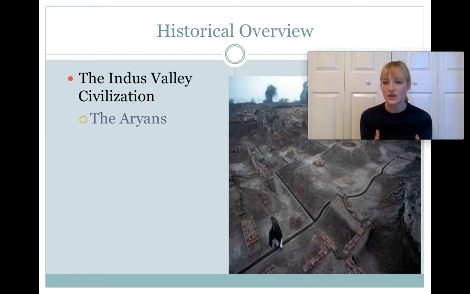But there are written pieces of information. And there have been figurines that have been found at these two sites, at Mohenjo-Daro and Harappa, that look similar to some of the Hindu gods today. So they're little clay figurines that look similar to some of the Hindu gods and goddesses that we're going to be introduced to in this unit. So there was something that looked like Hinduism that was being practiced by this community as far back as 2750 BCE. The second layer that adds to the conditions that created Hinduism is this people known as the